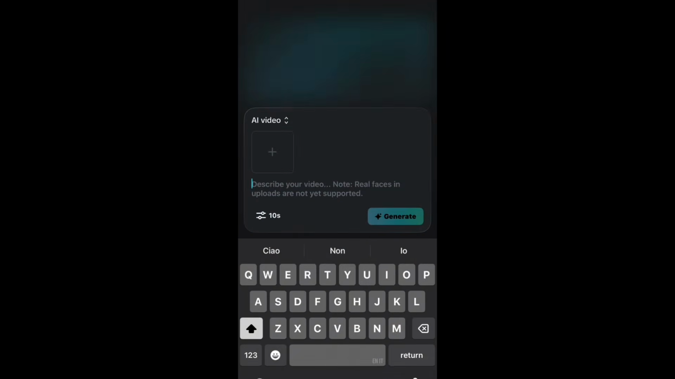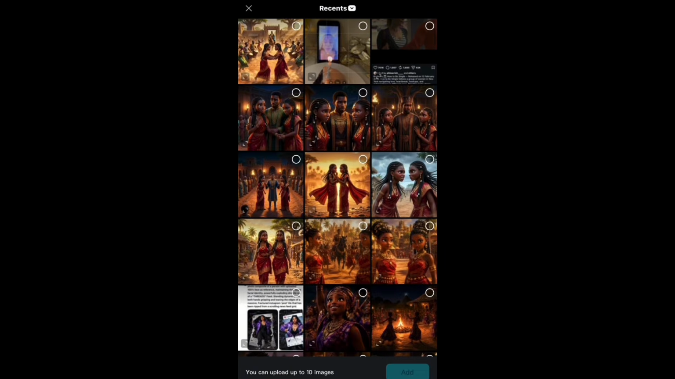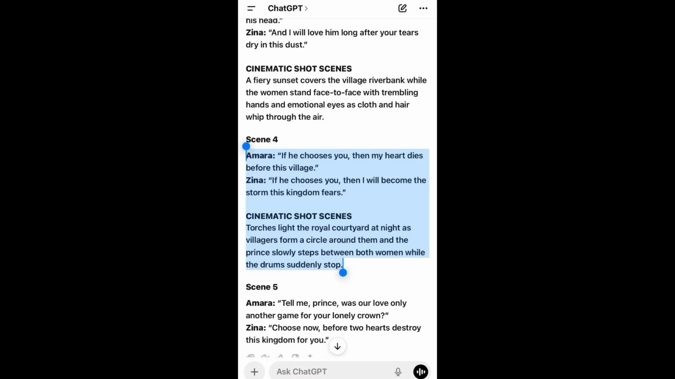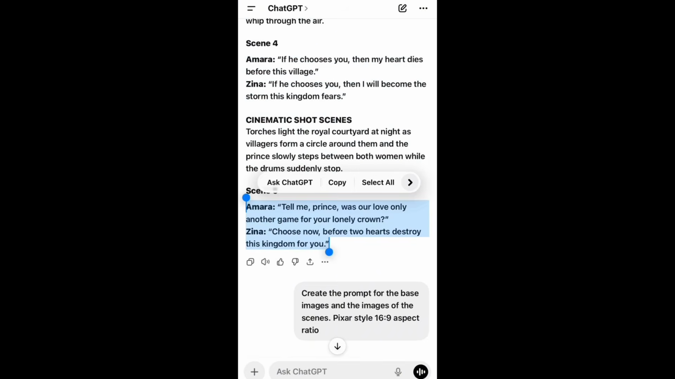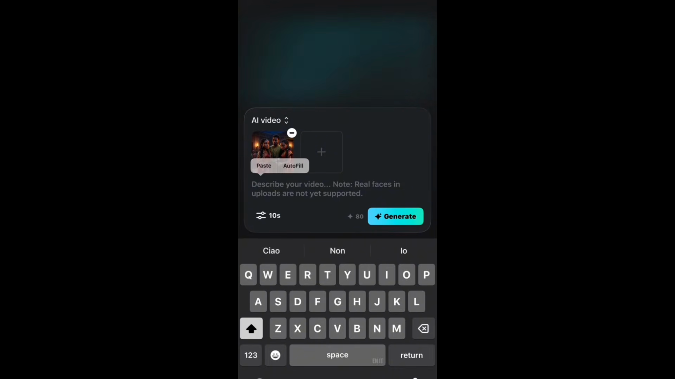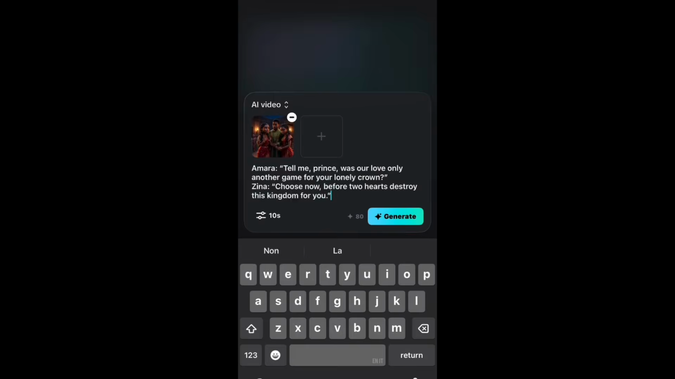So we can go ahead and repeat the same process for the fifth scene. That is the final scene of our story. Select the image. Once we select it, we'll head back to ChatGPT, copy the prompt for the fifth scene, and then we'll come back to CapCut and paste it in the description and hit the generate button and the video will start generating. So this is 4 videos generating at once.